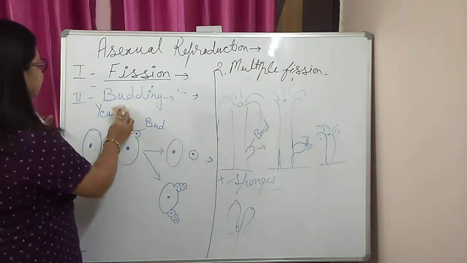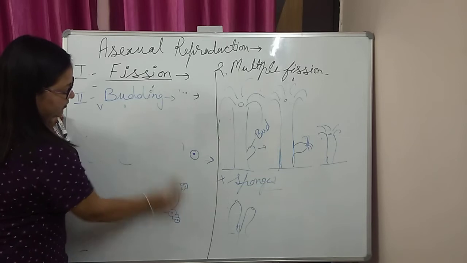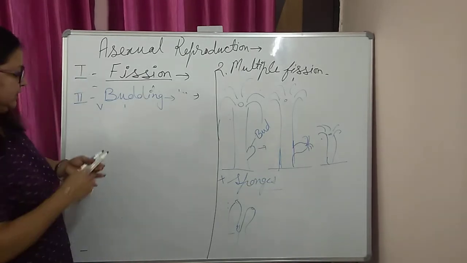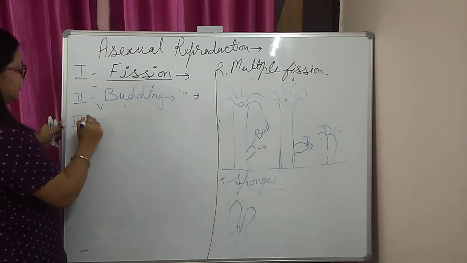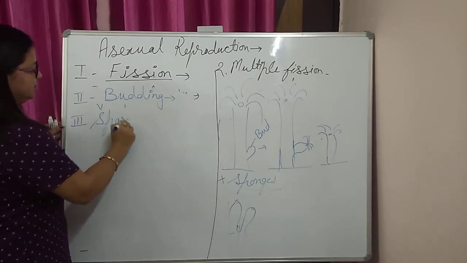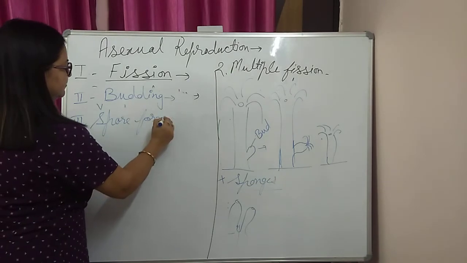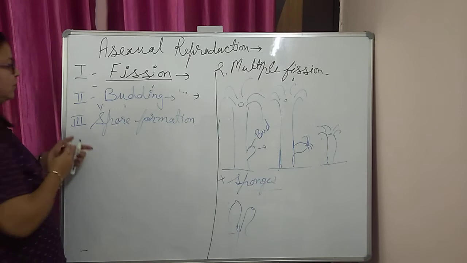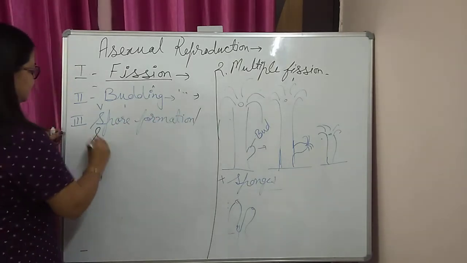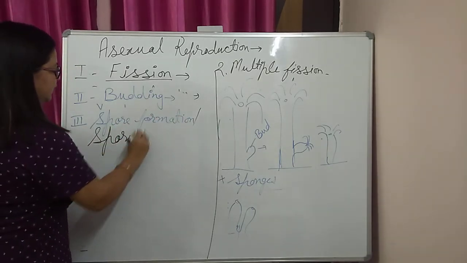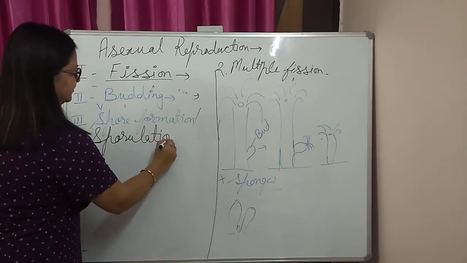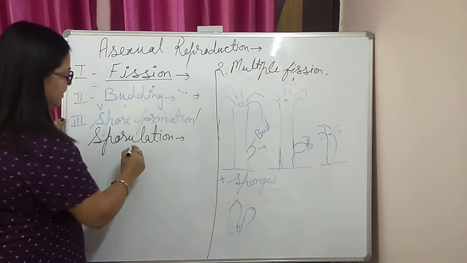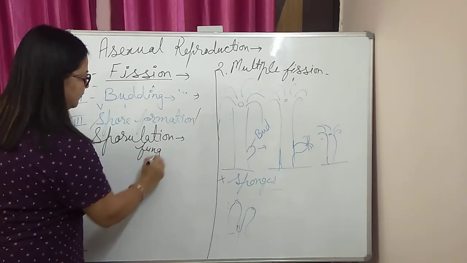Now come to the next asexual mode of reproduction, that is spore formation. Spore formation is also called sporulation. It takes place in a number of plants and fungi. I am giving you the example of fungi.